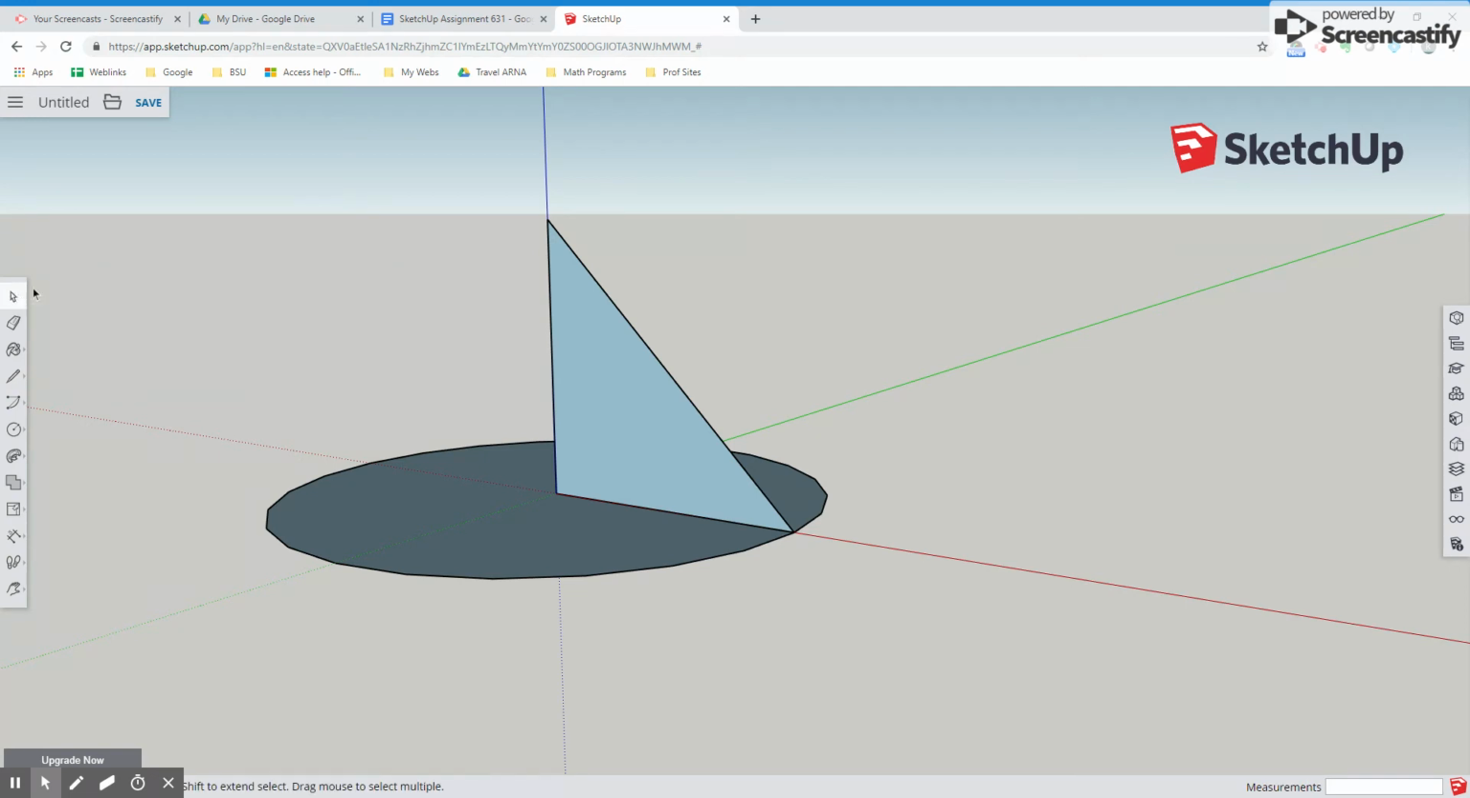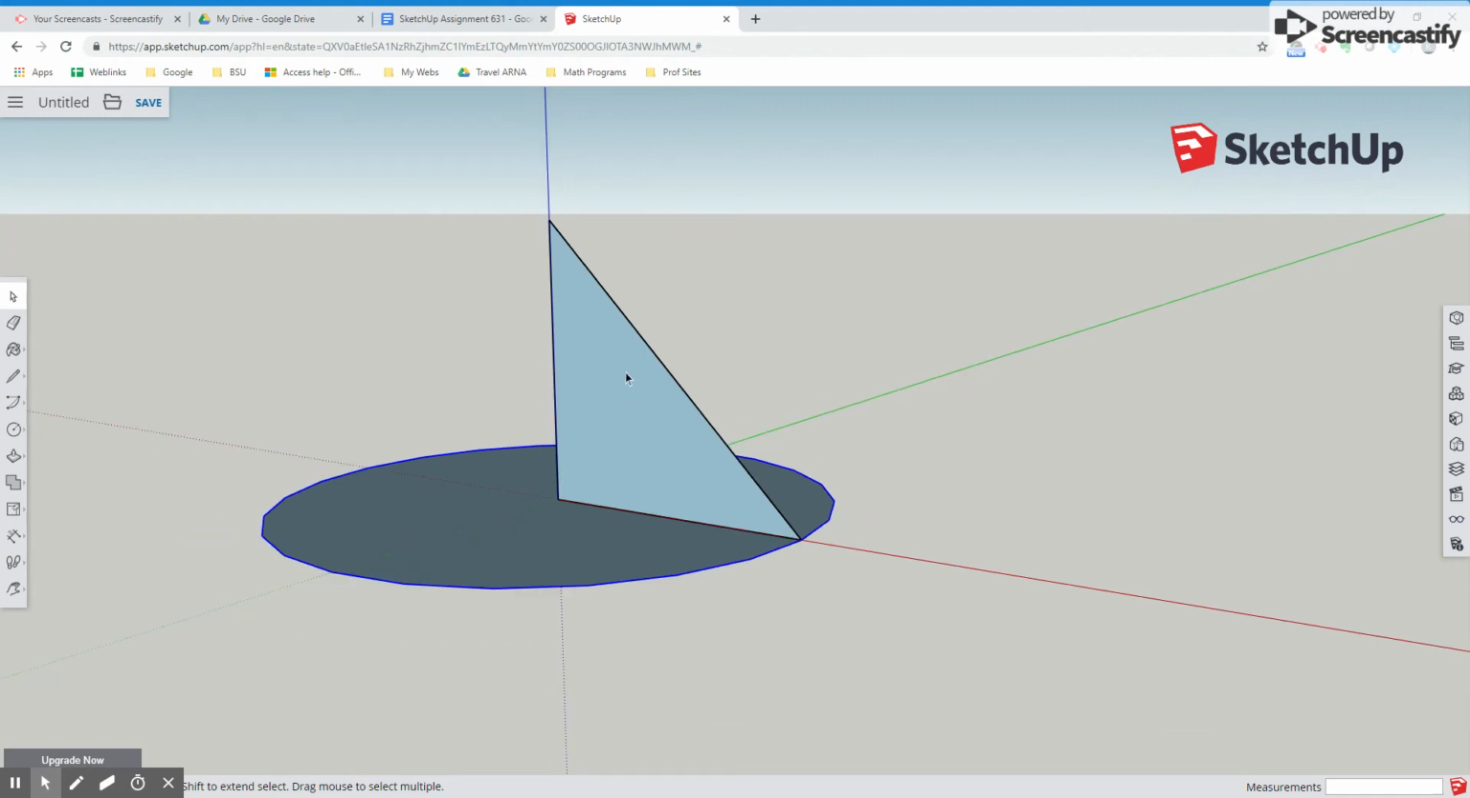The next step is going to be to use the Follow Me tool, which is here. I've already selected it. Usually you'll see push pull. So Follow Me is in that same menu as push pull. So first of all, I'm going to select the path. The circle is going to be the path that I'm going to follow, and then the pattern piece will be the triangle, and that's what's going to create the cone. So once I've highlighted the path, let's click on the Follow Me tool, and we'll click on the